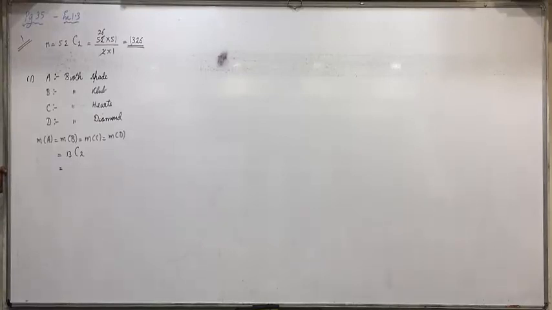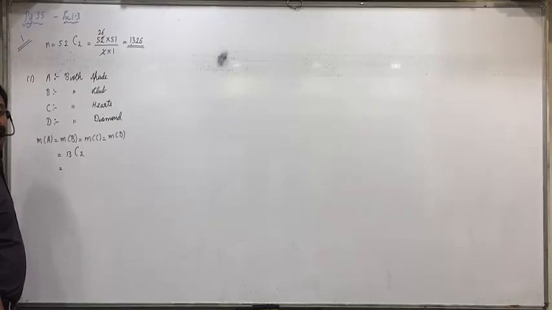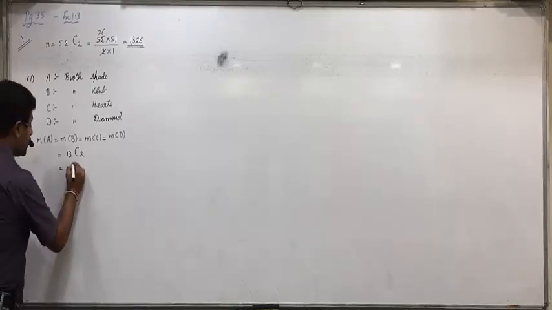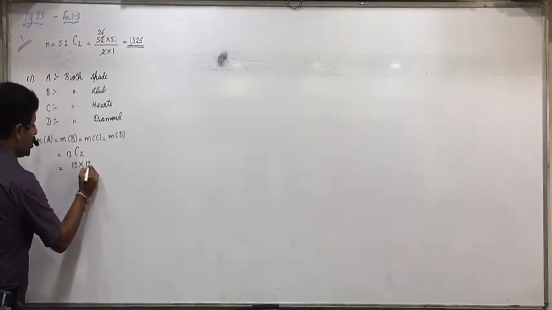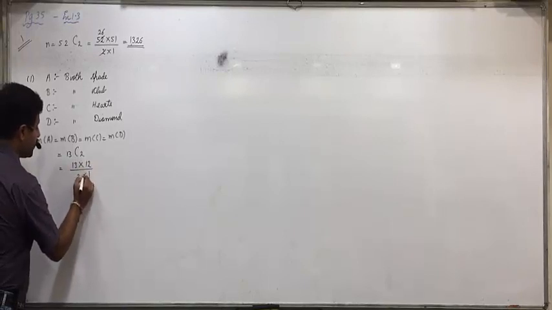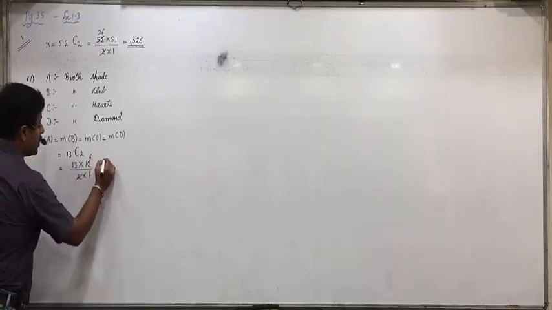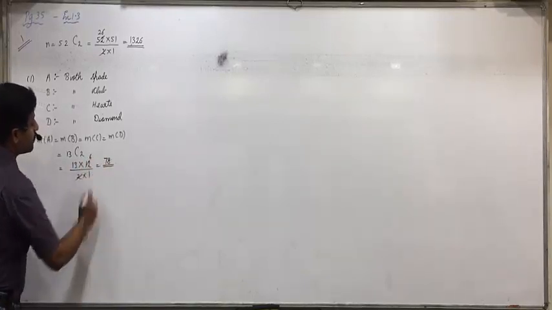Rishabh, how will we solve 13C2? Yes, further? Upon? So 13 into 12 upon 2 into 1, that is 78. 2 into 6 is 12, 13 into 6 is 78.